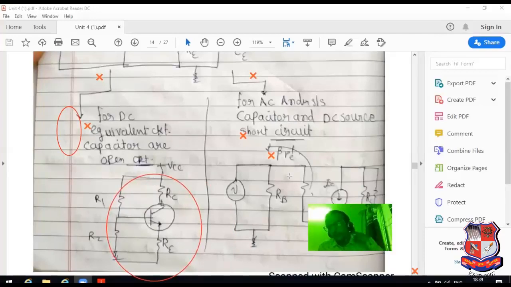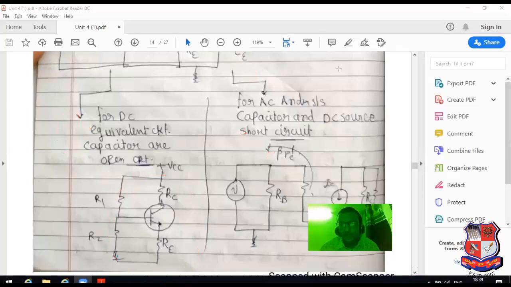And if you consider AC analysis, at that time only consider the AC signal. Why this circuit we are able to develop, that topic will be explained in the next topic, known as transistor model.